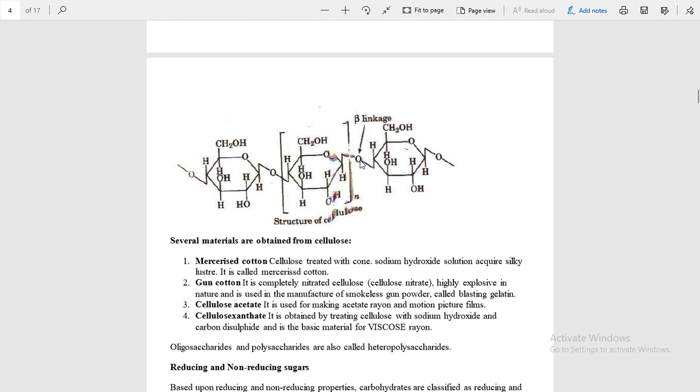Why is it called beta linkage? Because here the glucose unit is beta D glucose. Therefore, this glycosidic linkage is a cross link. Here is the cross link. In starch, you have seen that there was a straight link. That is why it is called beta linkage. Beta linkage is only found in cellulose. Otherwise, everywhere there is a 1,4 alpha D alpha linkage between the two glucose units. Okay,